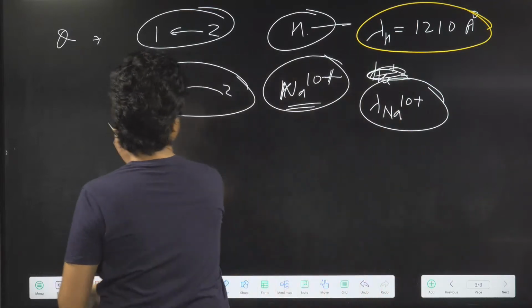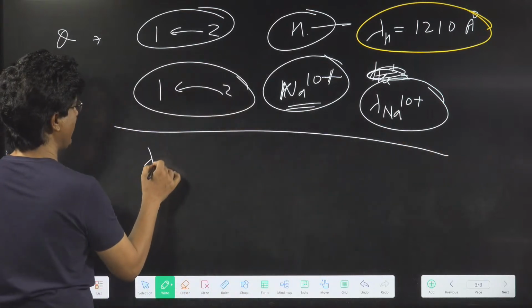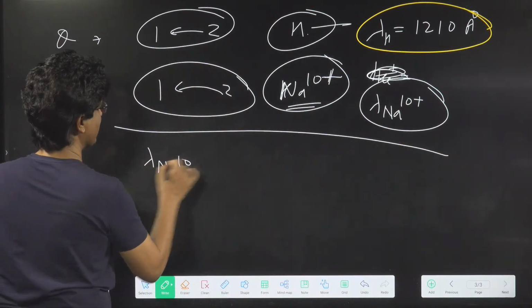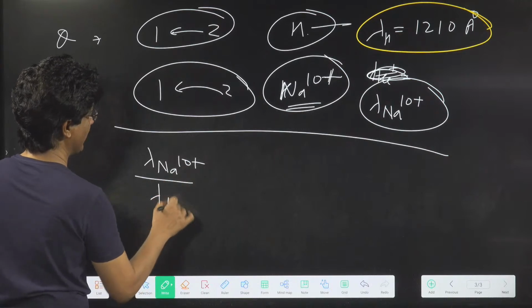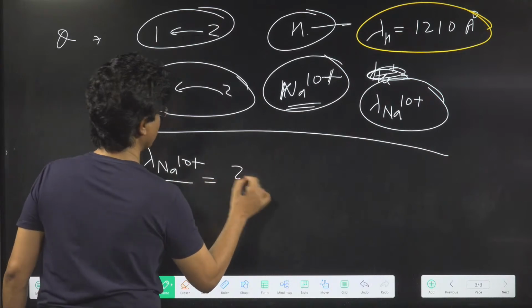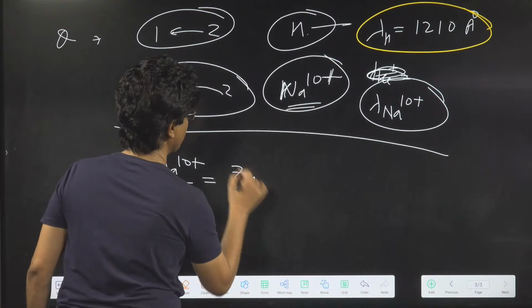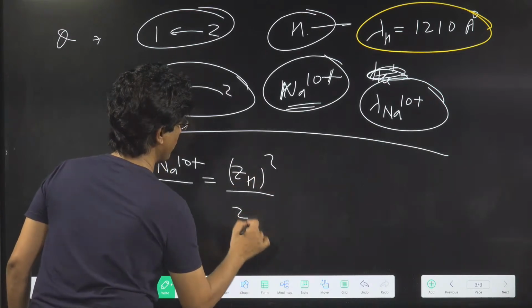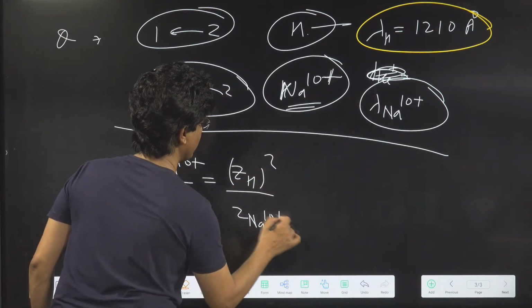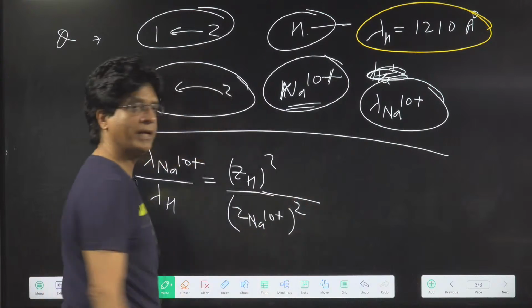And I know one thing from the previous discussion, that lambda of sodium 10 plus upon lambda of hydrogen will be Z of hydrogen square upon Z of sodium 10 plus square. What is Z of sodium?